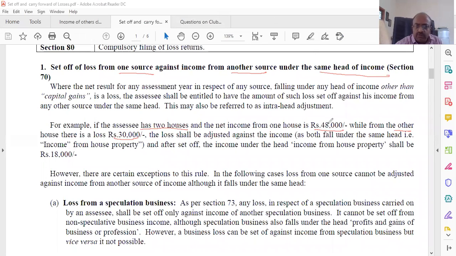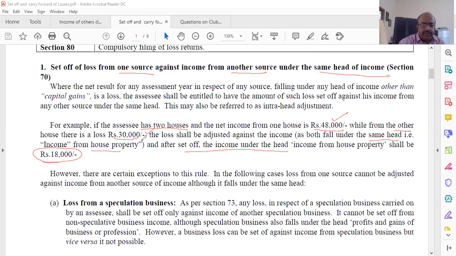So one house has a 48,000 gain, profit, or rental income, and here there is a loss. Because both fall under the same head, income from house property, they can set off between them. Therefore, net income from house property will be only 18,000.